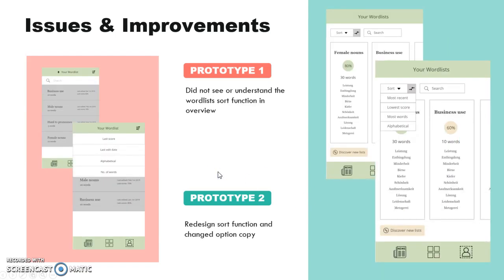The last major issue was that people didn't understand or see the word list sort function in the word list overview tab. So I redesigned the sort function to something a little more familiar and changed the copy on the options to make it more clear.